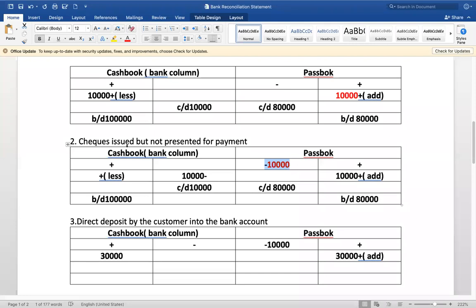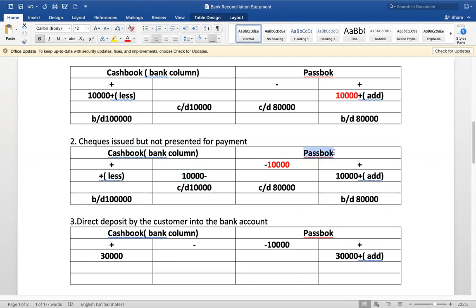If it is favorable balance, you do as above; if it is unfavorable balance or overdraft, you have to do the reverse. When you're issuing a check of 10,000, what happens to the overdraft? Overdraft will be increasing, right? Reduce the balance of overdraft as per cash book by deducting this 10,000.